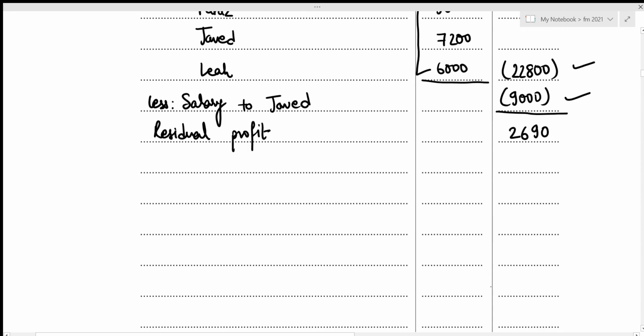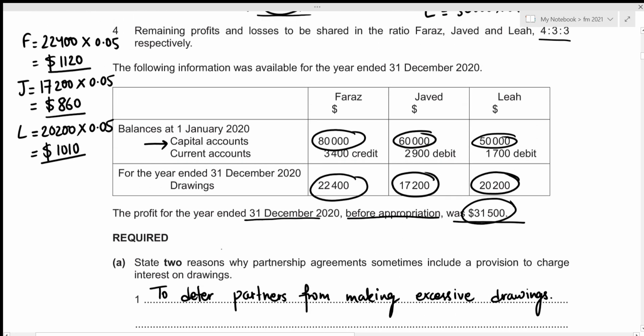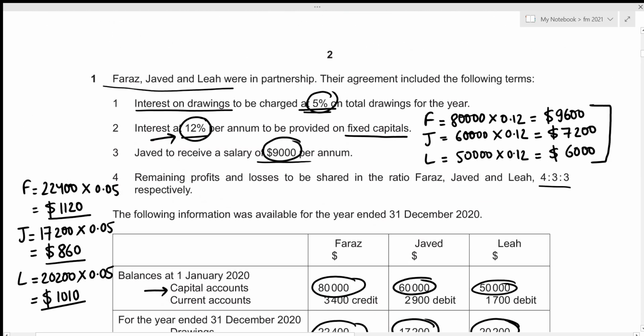So let's write it down as well. Share of residual profit. And we need to share it among the three partners, Faraz, Javed, and Leah. We're given our profit sharing ratio above, and it was 4:3:3 for Faraz, Javed, and Leah.